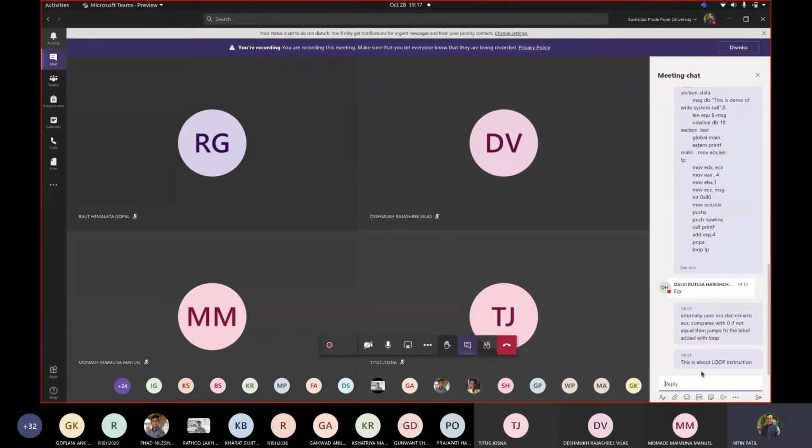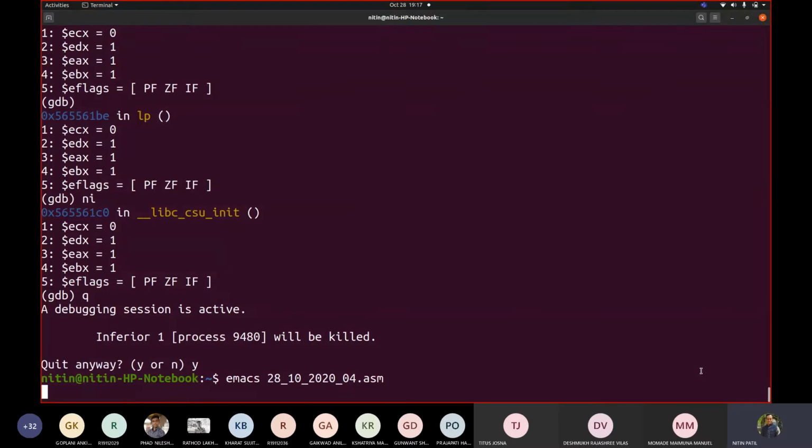With jump, with compare, you never had a restriction with respect to what register to use. But whenever you are using the loop instruction, you always have to use the counter ECX to hold the control parameter of a loop. Fine.